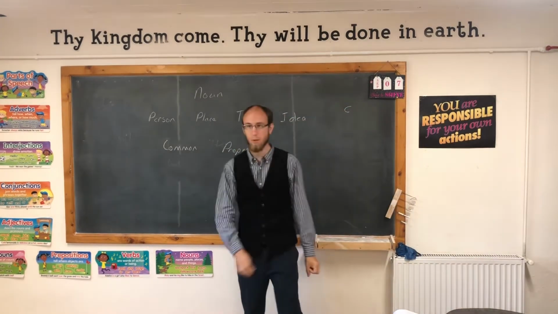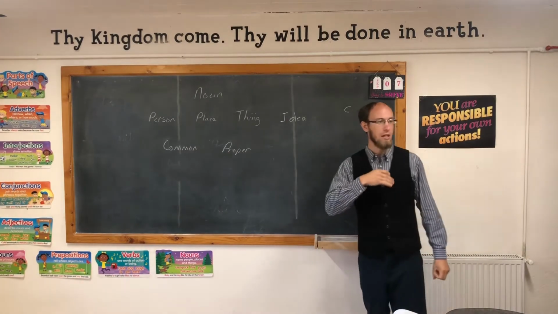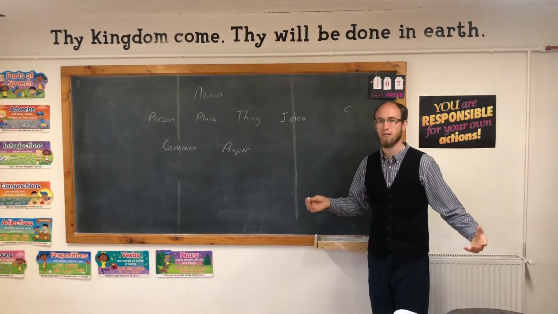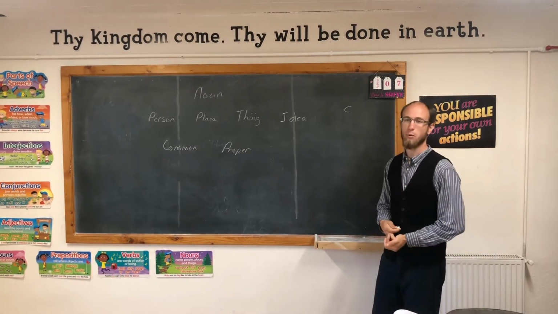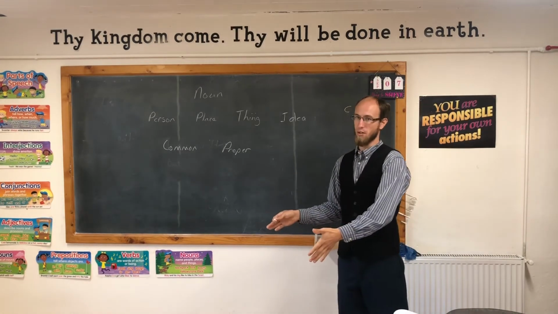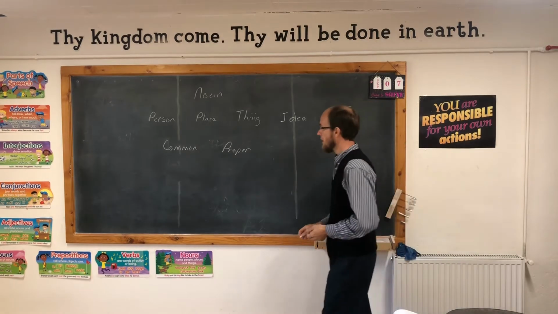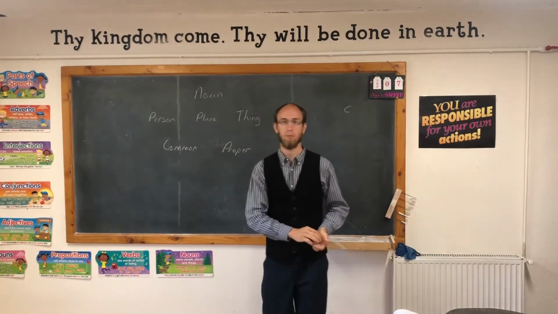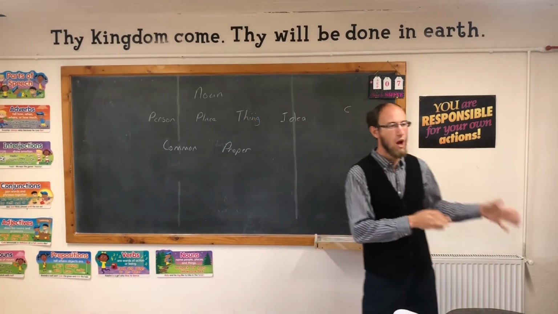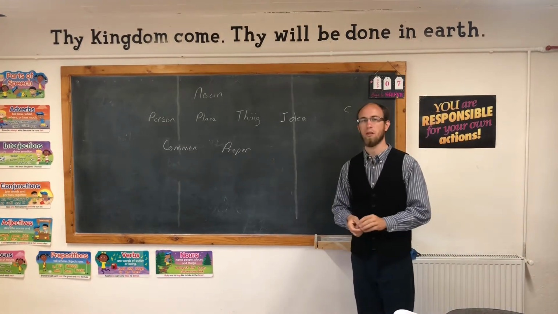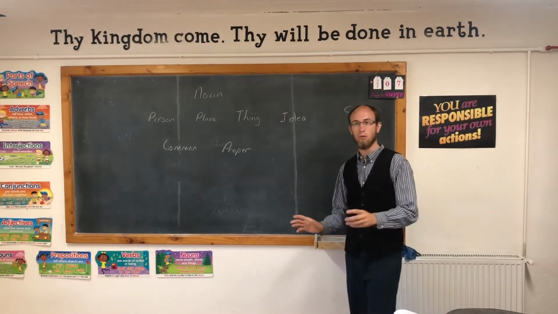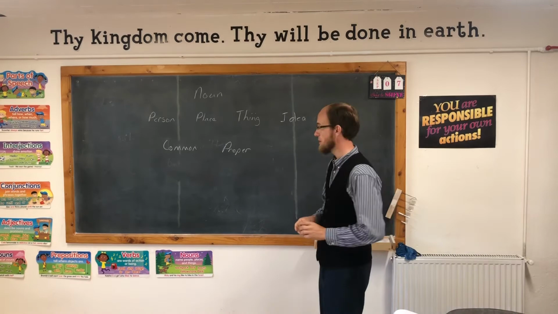For a person, a common noun would be man, woman. But a proper one would be Mr. Jonathan. Something very proper like that. We're talking about just one person. For a place, a common place could be school. It could be home, house, something like that. But a specific place would be Romania, Bucharest, a place like that.